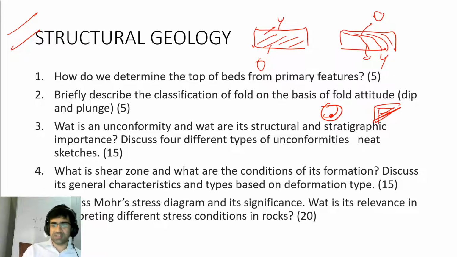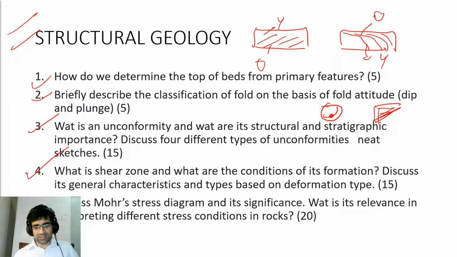Next question, what is an unconformity? 4 types of unconformities, pretty straightforward question. Unconformity represents a time gap, and you may have angular unconformity, non-conformity, disconformity, paraconformity. So there are different kinds of unconformities. You need to draw diagrams. Pretty straightforward question. All the questions are now pretty straightforward. What is a shear zone? Its characters, deformation types. Again, it's not a difficult question. Shear zone is a broad zone of ductile deformation.